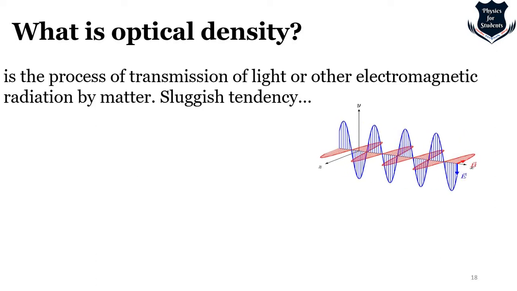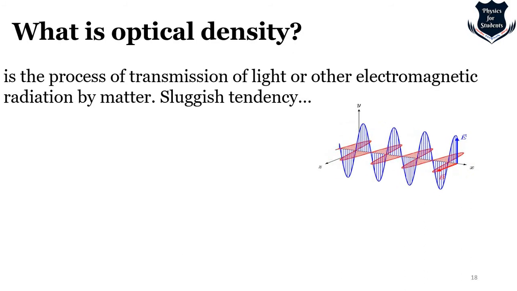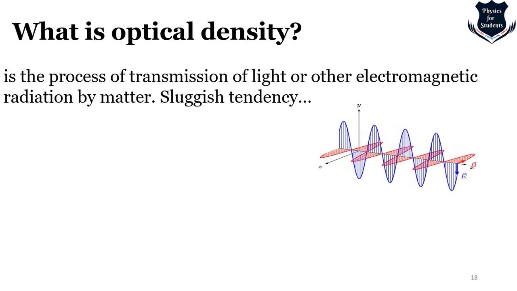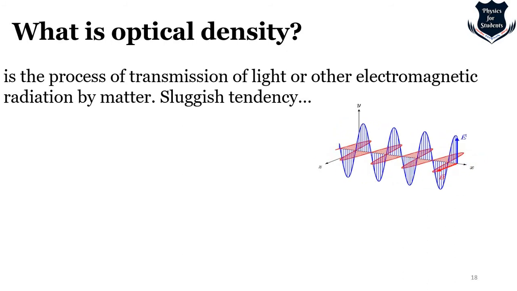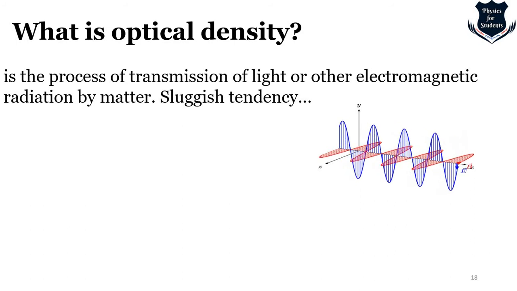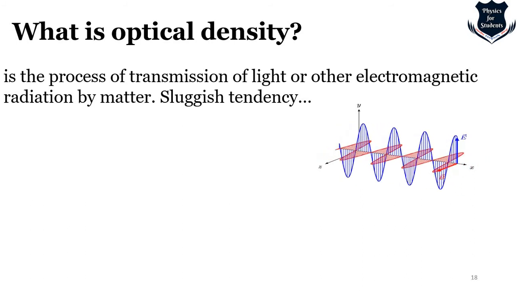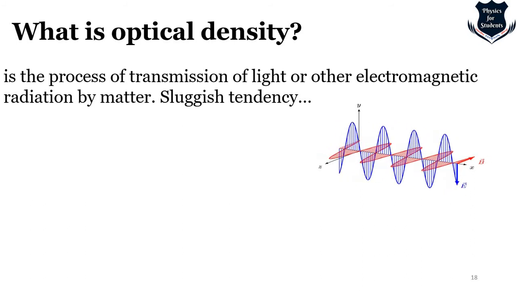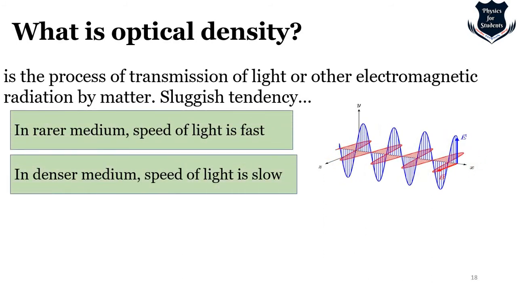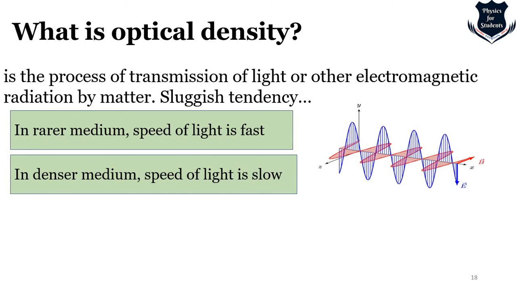So what I am trying to tell is that this sluggish tendency maintains the absorbed energy of the electromagnetic wave which is going into the medium, right, in the form of vibrating electrons, and then it re-emits it as a new electromagnetic disturbance. So let us see the further definition. In rarer medium, speed of light is fast. Why?